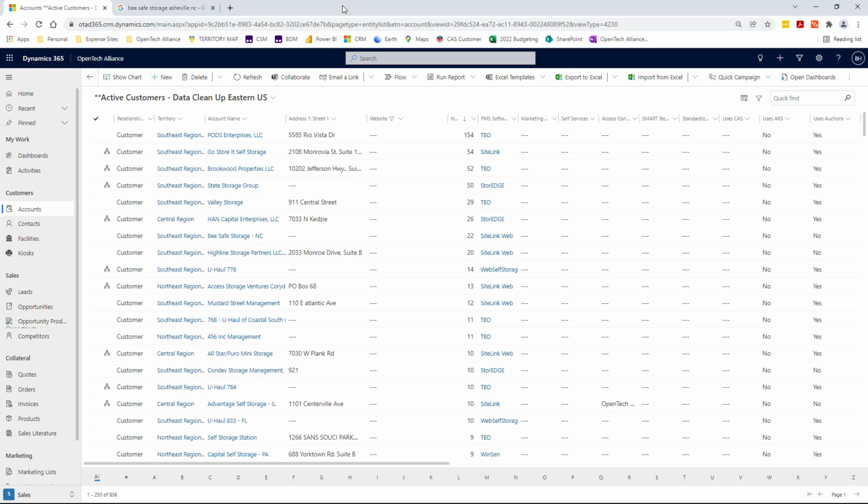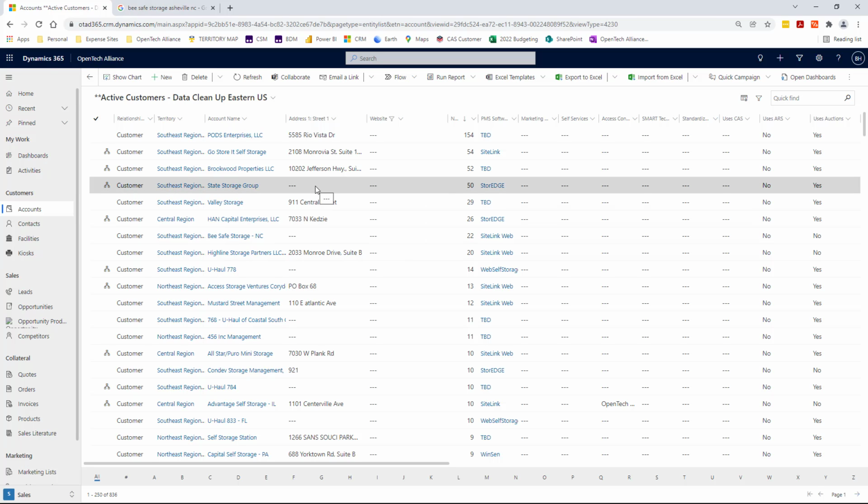On the left-hand side, what you can see is a list of some active customers I've got. I already filtered them by does not include a website address here. If you go to filter by, you can put in does not contain data, and it will surface only the things that don't contain data in that particular column. So you can see I've done that already.